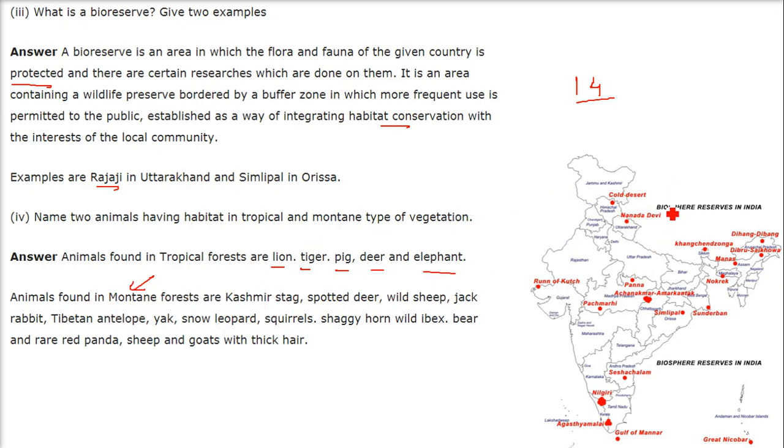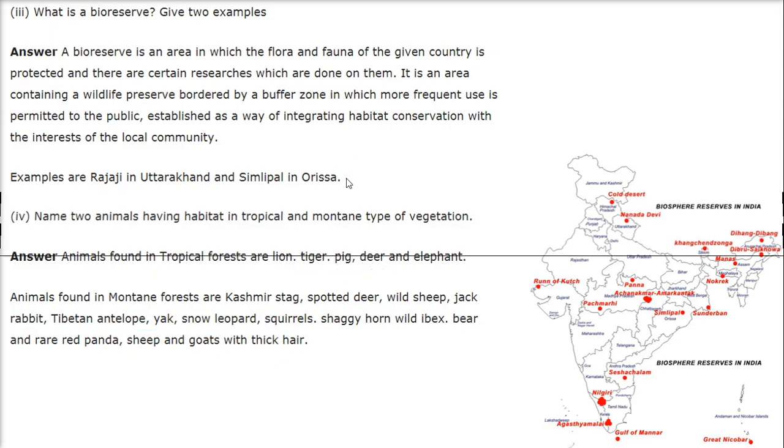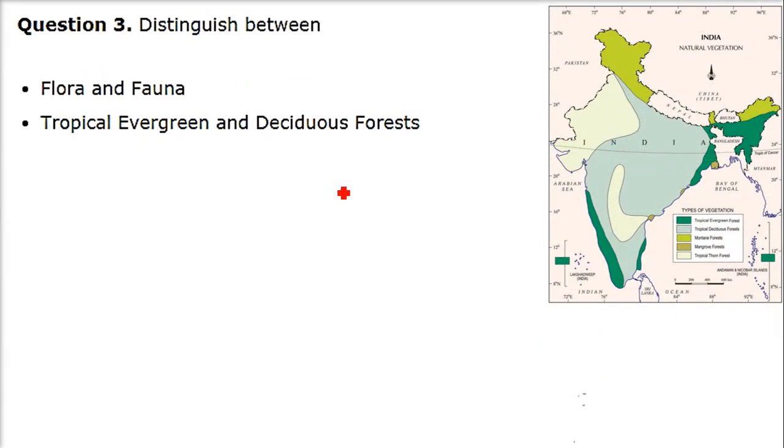In the montane forest, that is the mountainous region, we get Kashmir stag, Kashmiri mahamrig, the spotted deer, wild sheep, jackrabbit, Tibetan antelope, yak, snow leopard, squirrels, shaggy horn ibex, bear and the rarely seen red panda. Sheep and goats, because they are in mountain forest, have thick hair.